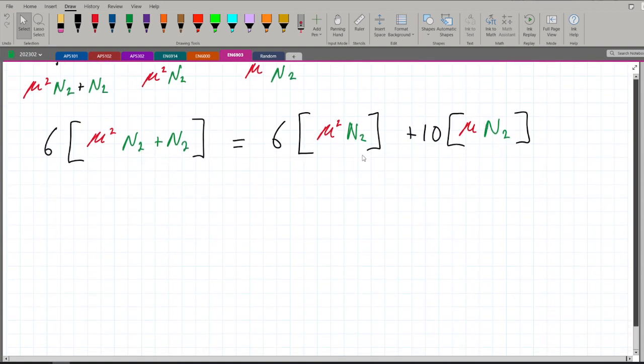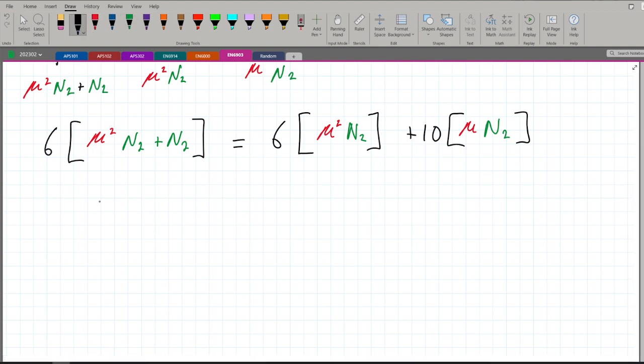Let's do ourselves a favor and just take N2 as common out everywhere, so we can cancel it out easily. So we're going to have 6 N2 times, remember, if we're taking N2 common from here, we're going to be remaining with mu squared. Plus, when we take N2 common, N2 by N2 is just going to be 1.